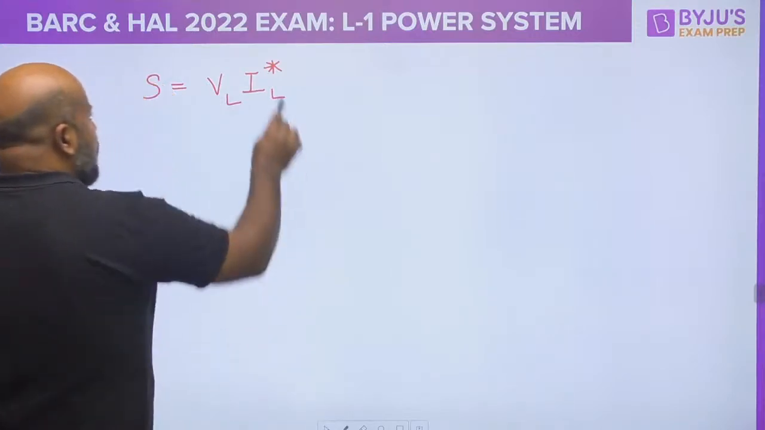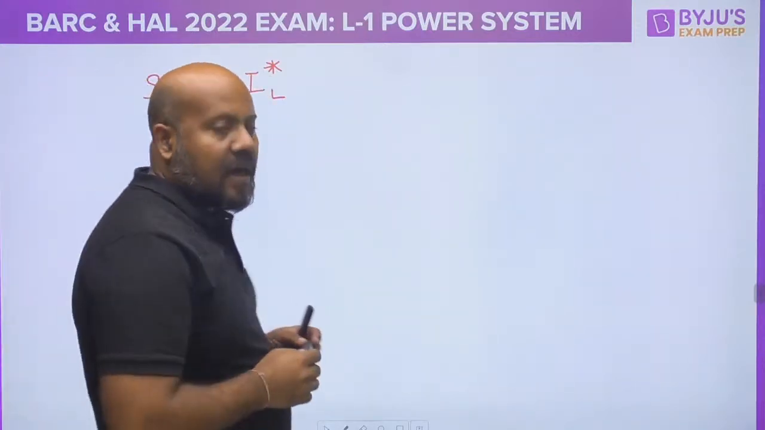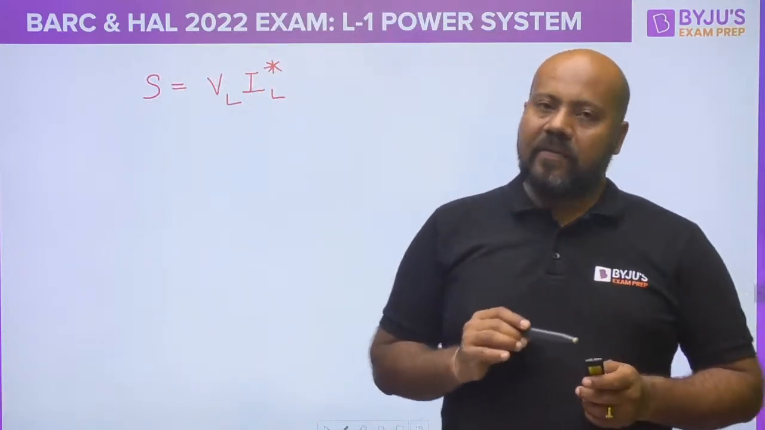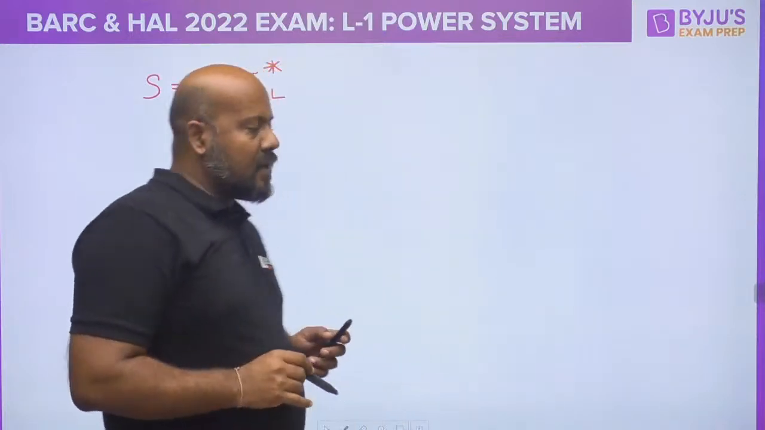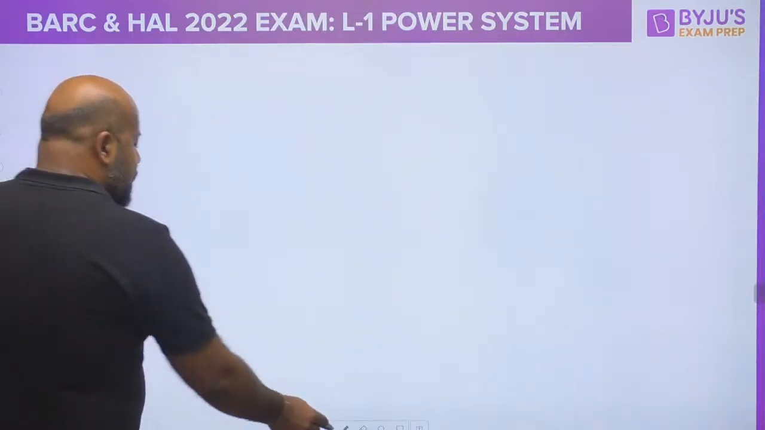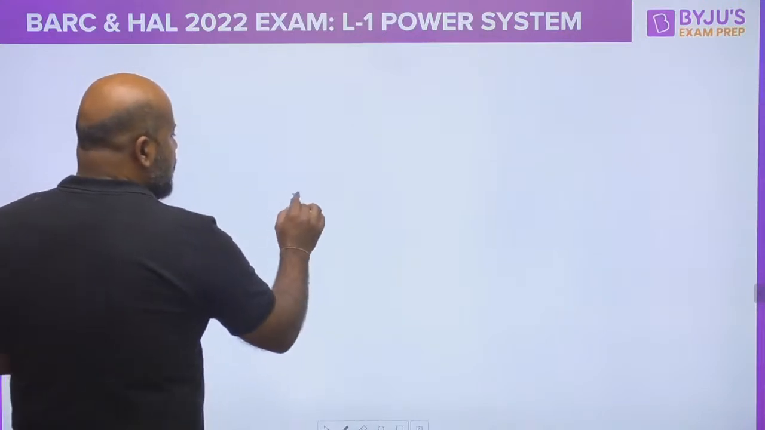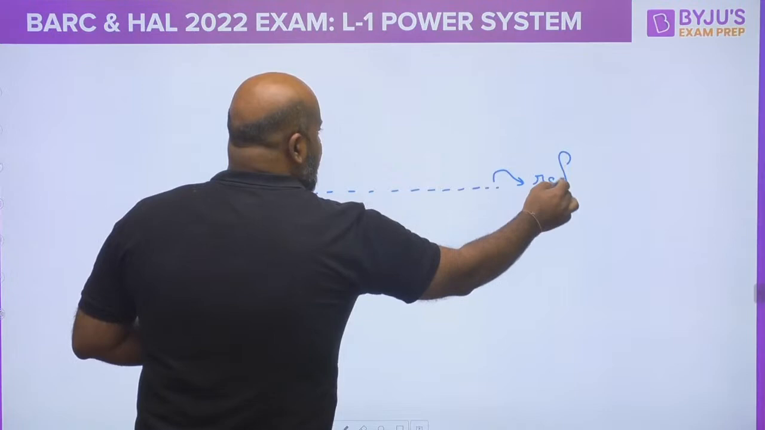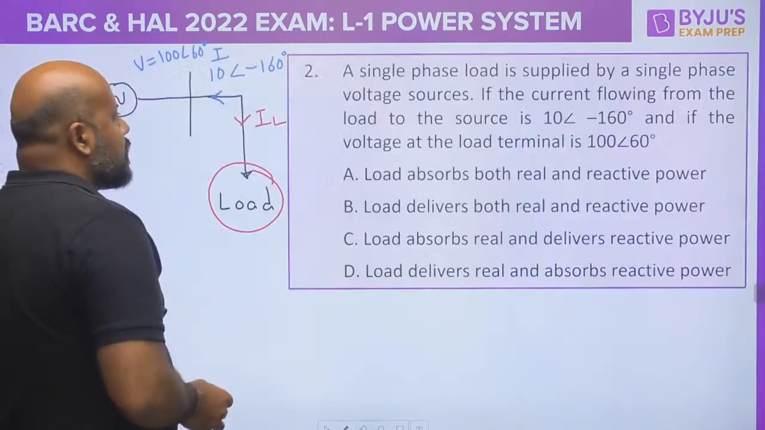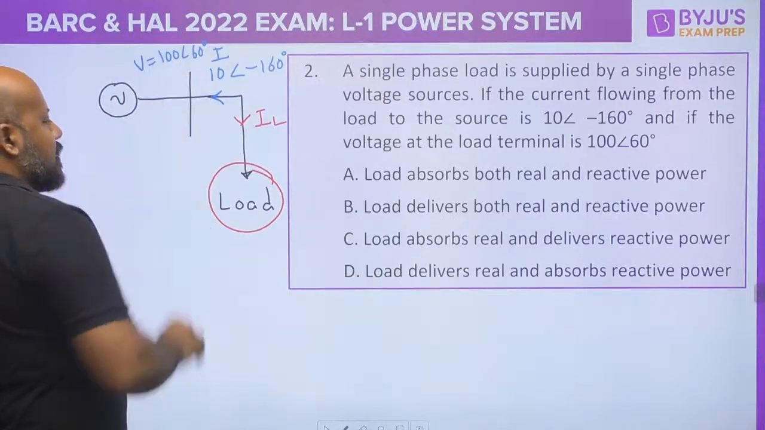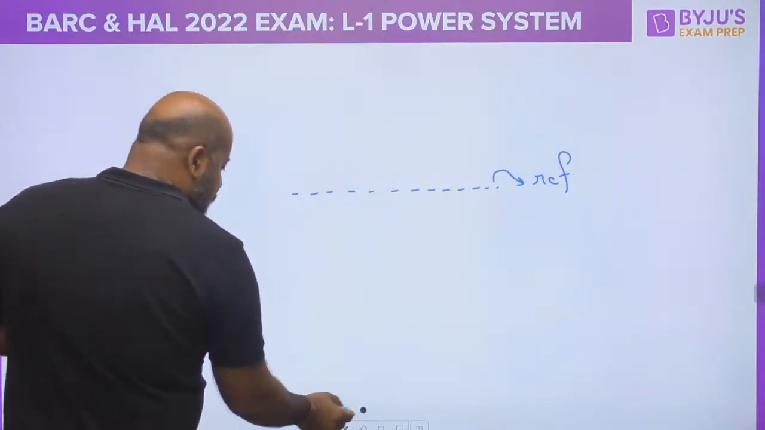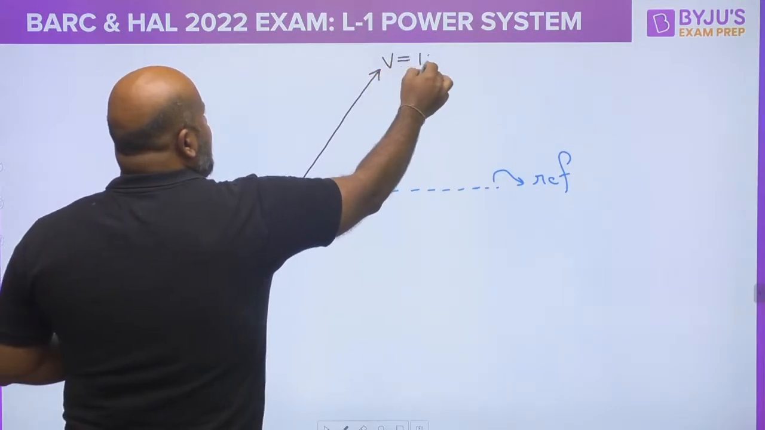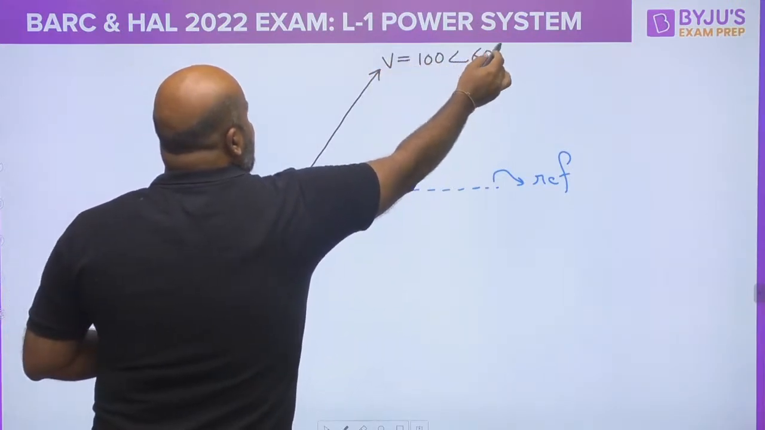So I will first try to find this IL current, that is the current taken by the load from the source. How can I find it? Let us use the phasor diagram analysis. Suppose this is the fixed reference. He is saying the voltage is 100 angle 60 degree. So the voltage is going to be somewhere like this.